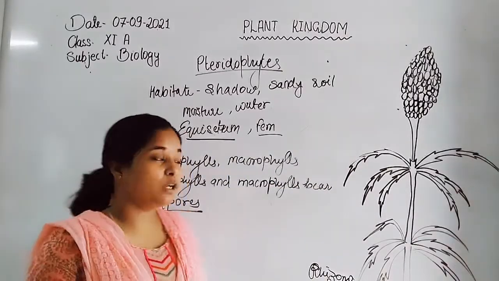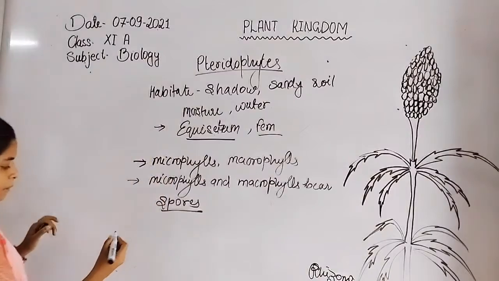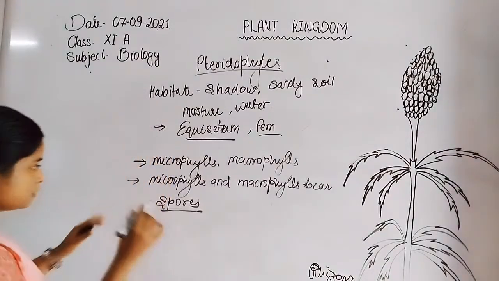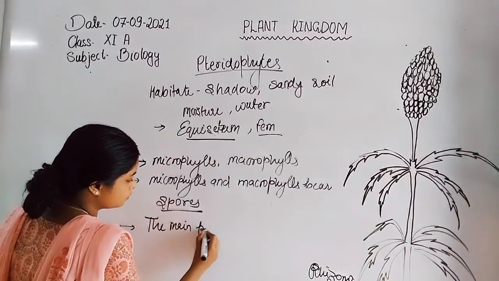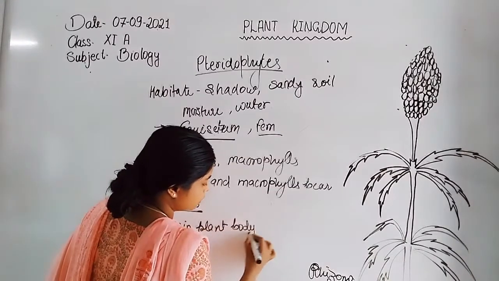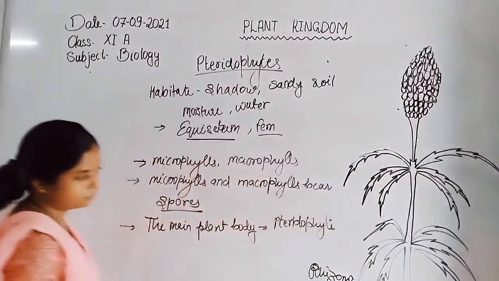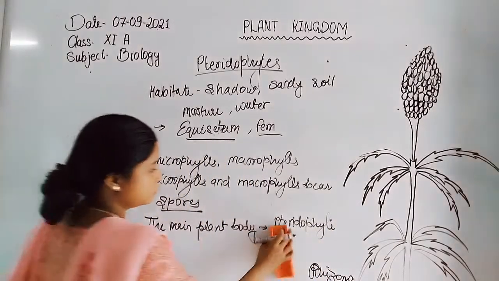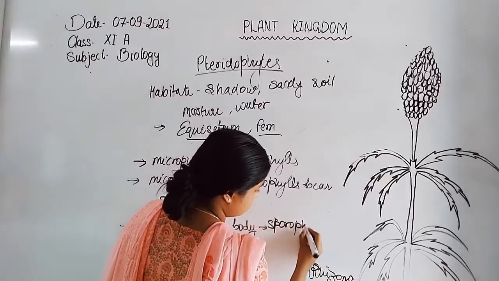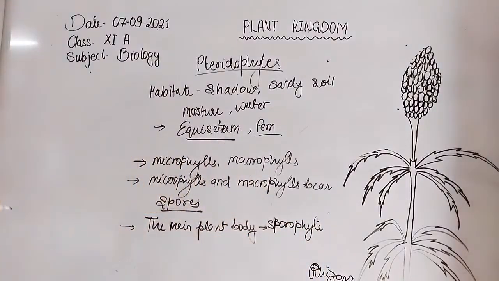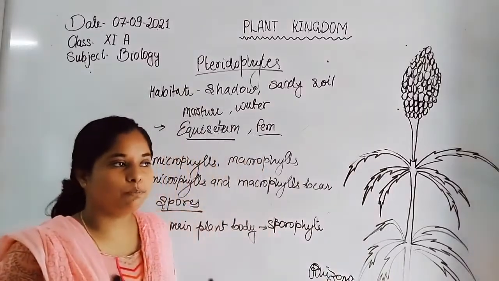Now, the main plant: in the bryophyte, the main plant body is gametophyte, but in the member of pteridophyte, the main plant body is sporophyte, which is diploid in character.